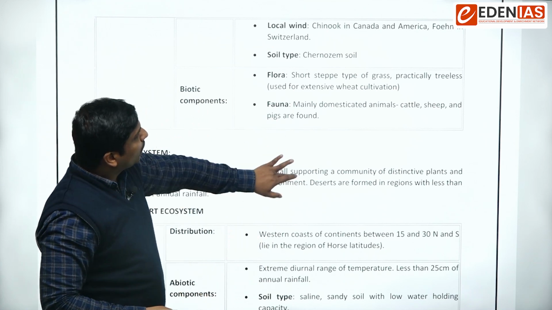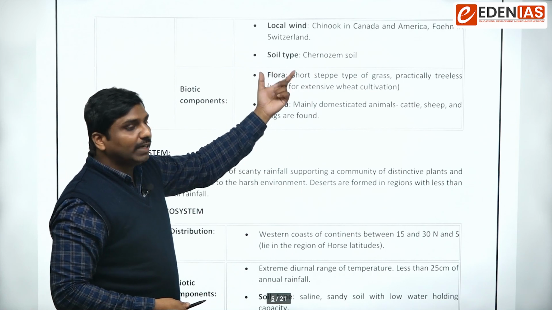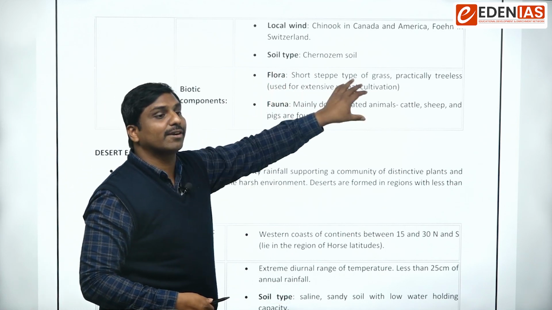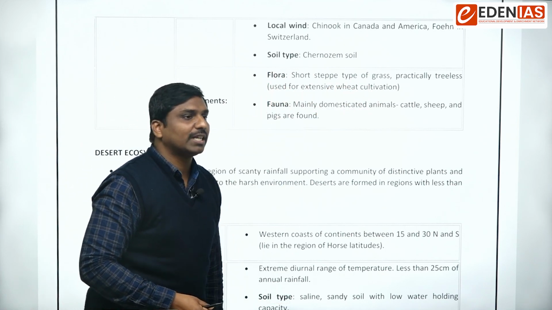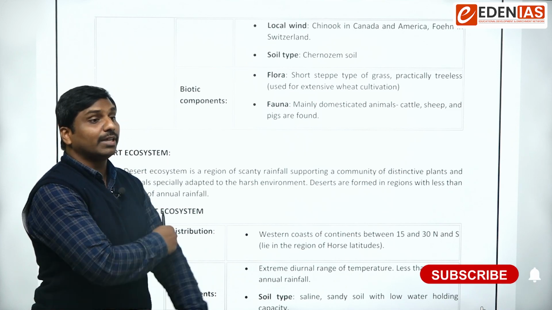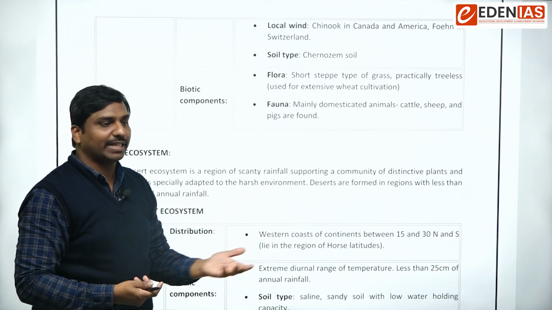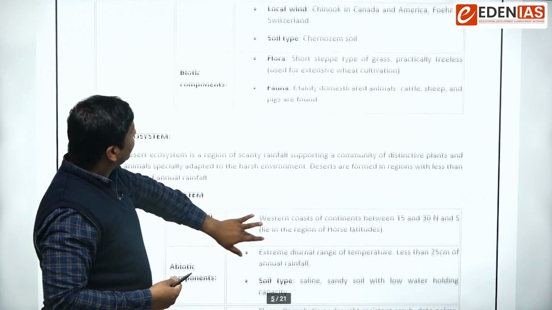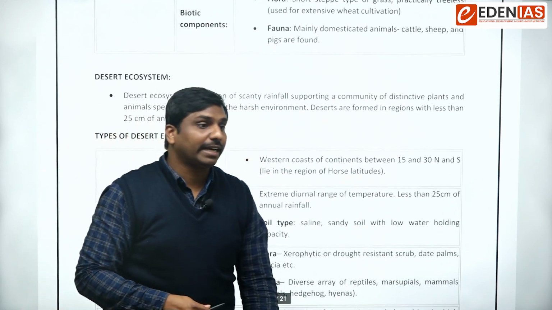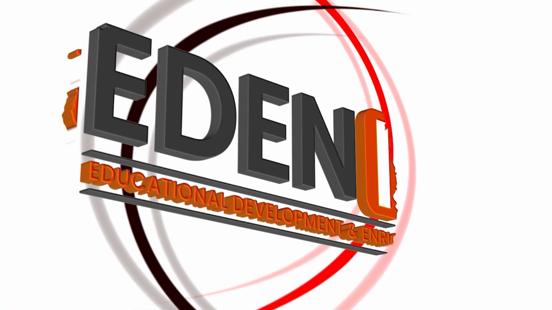Usually we use these areas for extensive cultivation of food grains like wheat. That's why they are also known as the food basket or granaries of the world. So that is with respect to the grassland ecosystems.